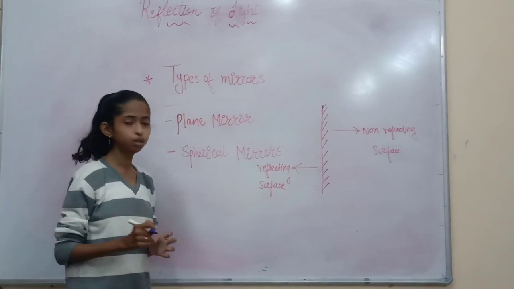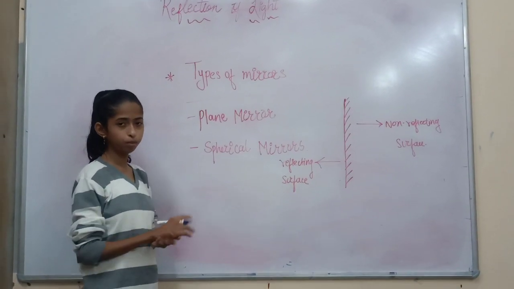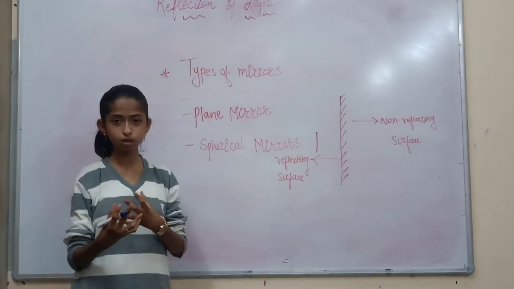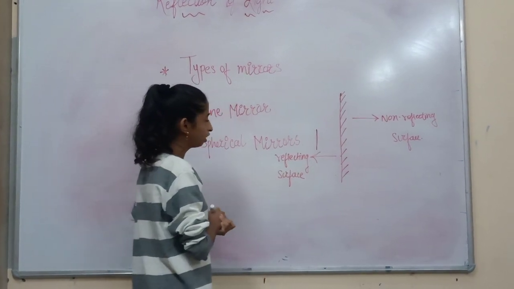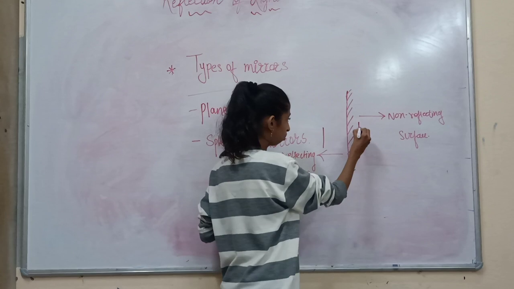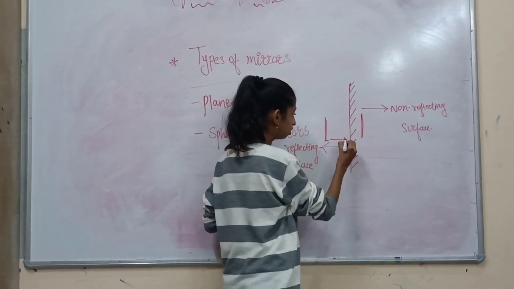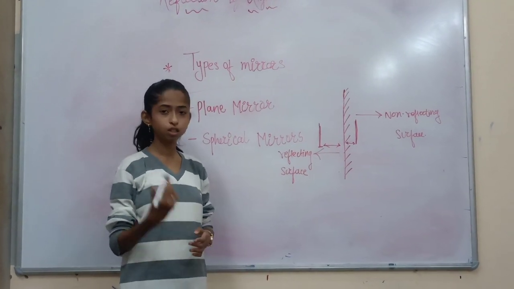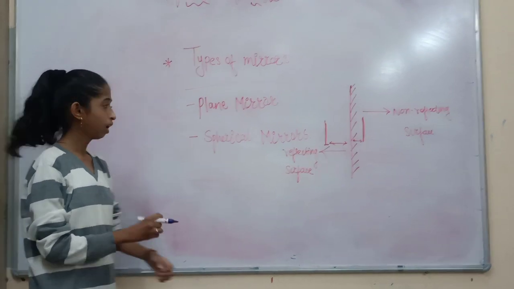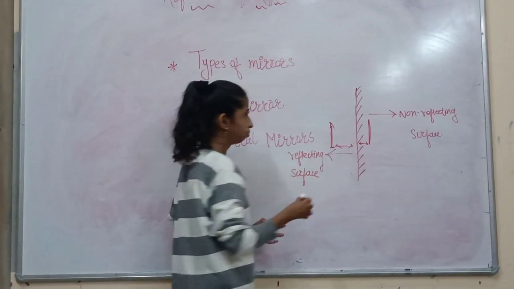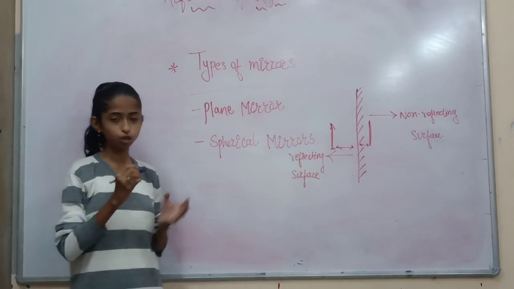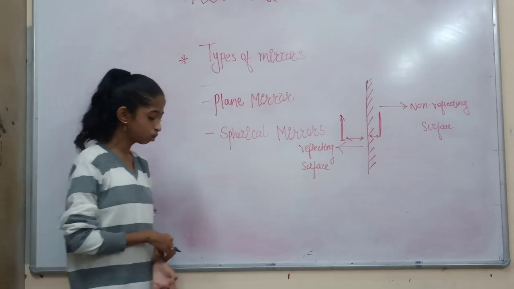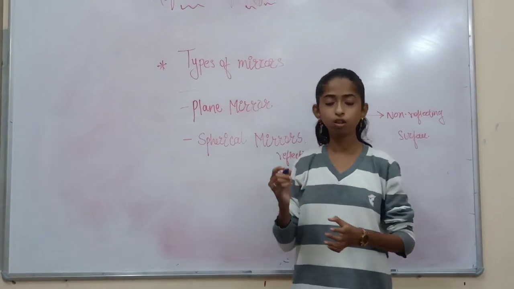So, what happens when you are looking at a plane mirror? Usually, it forms an image, right? When you see yourself in a plane mirror, it usually forms an image. The image which is formed in a plane mirror is at the same distance as the object. The distance that you are standing in front of the plane mirror is equal to the distance of the image which is obtained. And if your height is 5 feet, the image which is obtained is equal to 5 feet. It's not more or less than that. And there's one more property called lateral inversion.